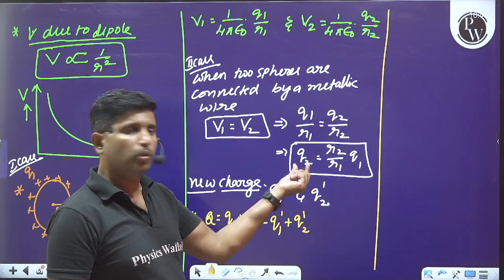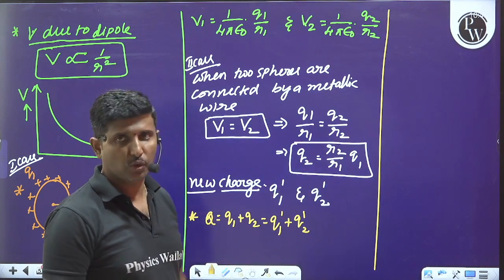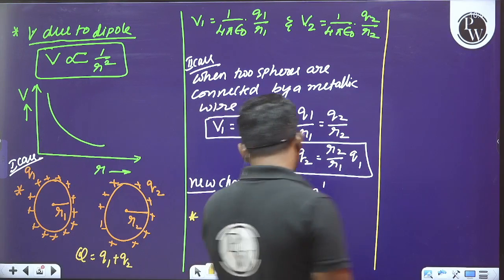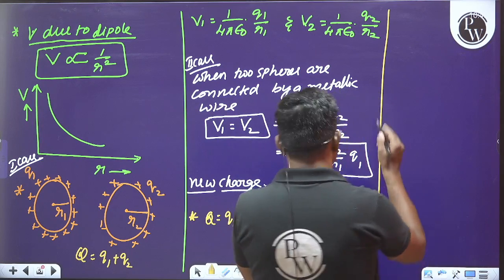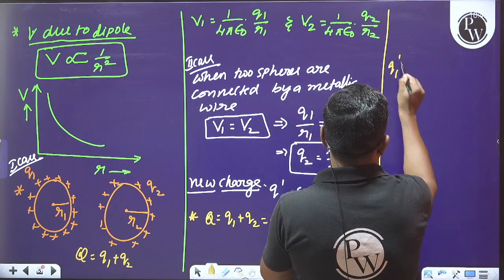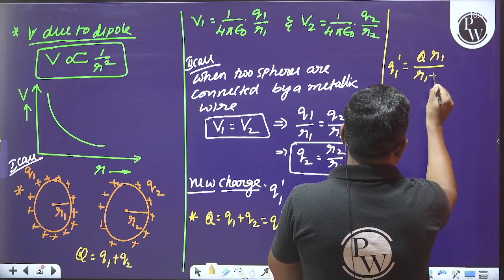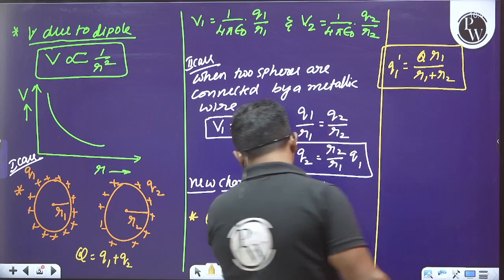So q2 is equal to r2 divided by r1 into q1. Just do substitution and simplification. Then we can say that the new charge, q1 dash, can be written as q into r1 divided by r1 plus r2. Is it clear? So please think about this.